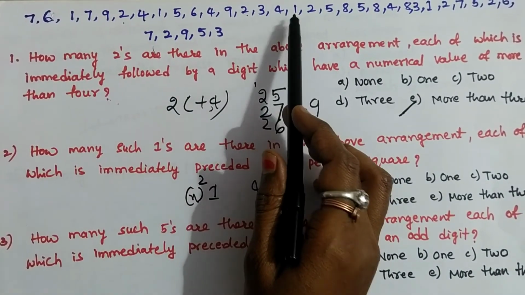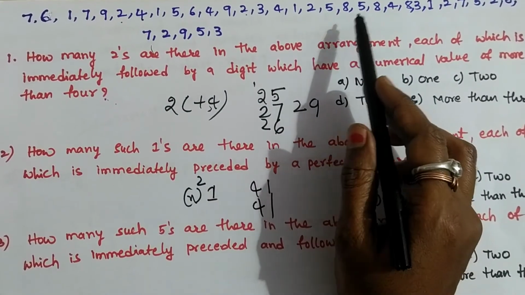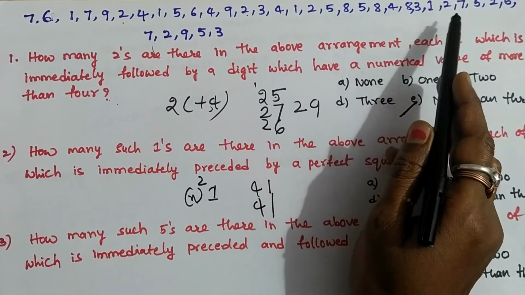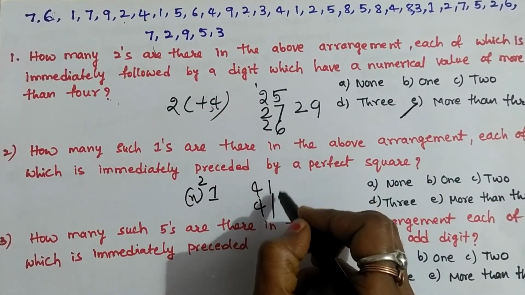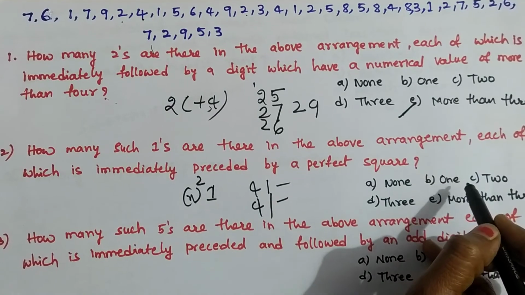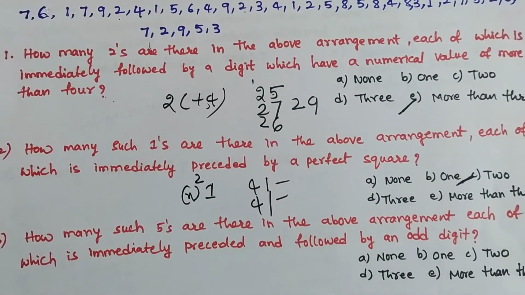Next, 4, 1. Next, 1, 3. 3 is not a perfect square. Here no other ones are there, only 2 got. So option C is the right answer. Okay.